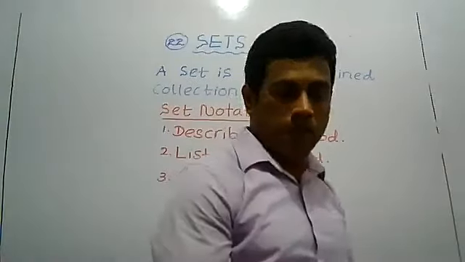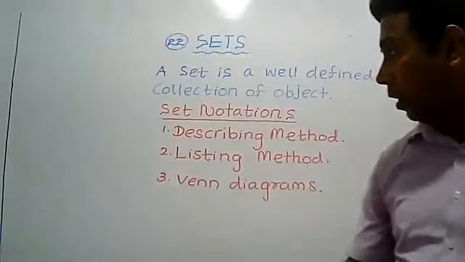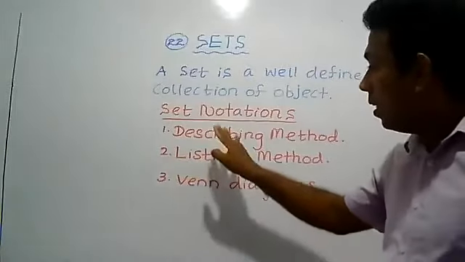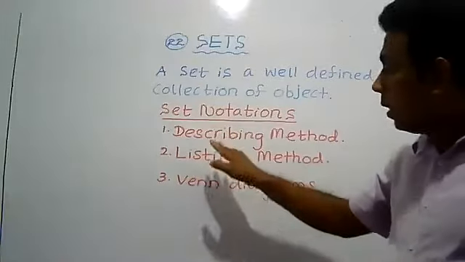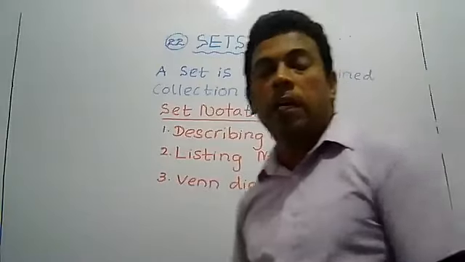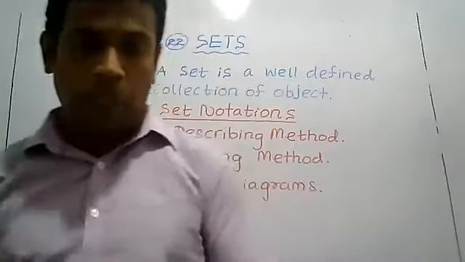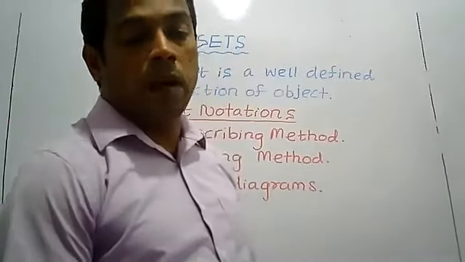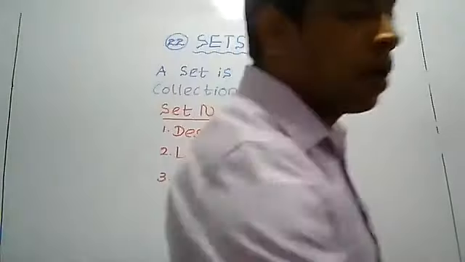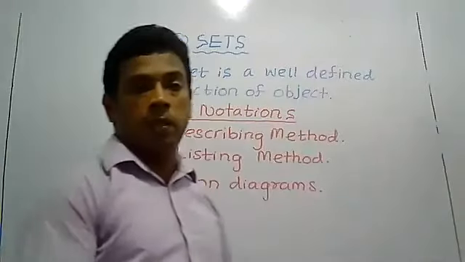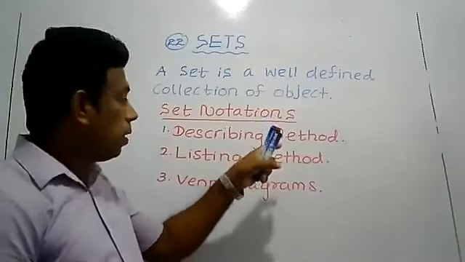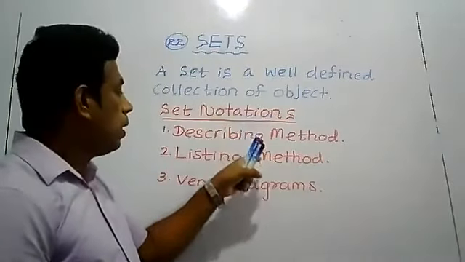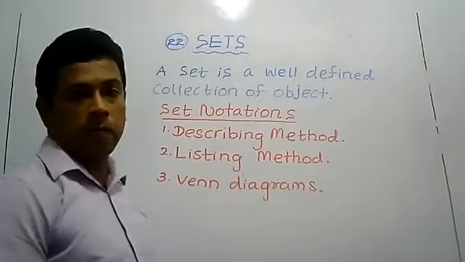Then you have learned about this, so it is not difficult to identify or understand. Now I will write examples for all three methods: describing method, listing method, and Venn diagram.